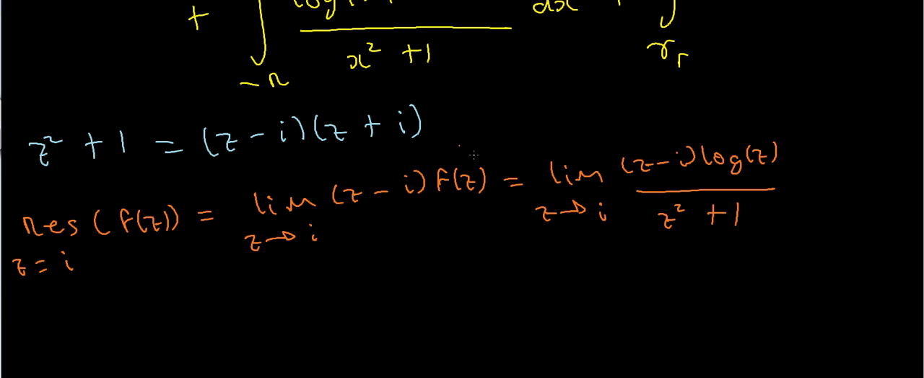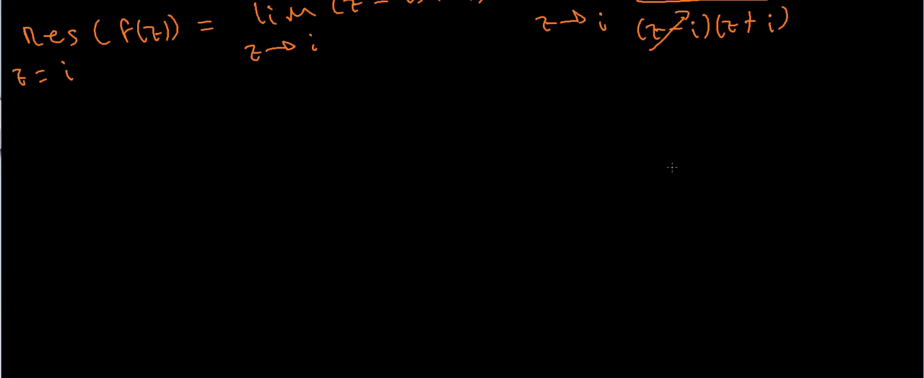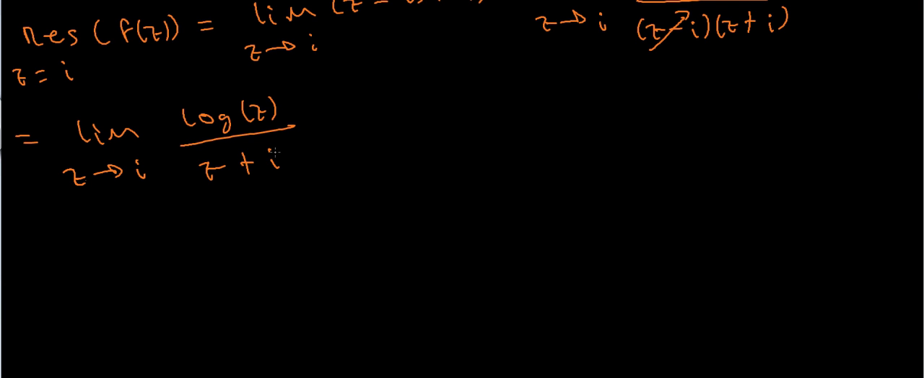Well, remember that z squared plus 1 factorizes in this way, so I can simply cancel out a factor of z minus i. Let me show you how that works. I can write this as z minus i times z plus i, and I can cancel out a factor of z minus i, like so. So then I'm just left with the limit as z approaches i of the log of z, all divided by z plus i. So now I can just quite happily plug in z equals i. So then I'm going to get the log of i divided by i plus i, which is 2i.